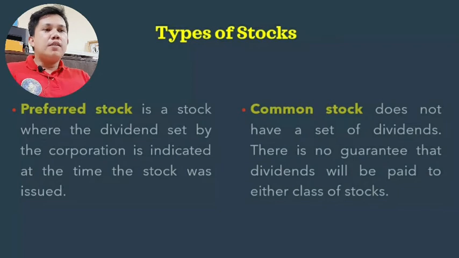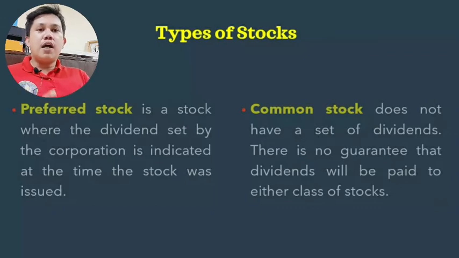Pagdating naman sa common stock, it does not have a set dividend. There is no guarantee that dividend will be paid to either class of stocks. Dito sa common stocks, nakakakuha ka ng dividend depende kapag dineclare na ng company kung magkano yung dividend para sa'yo. Pero definitely makakakuha ka ng dividend. Yun nga lang, hindi siya stable kung kailan dumadating.